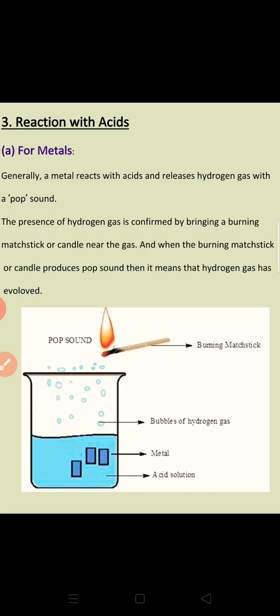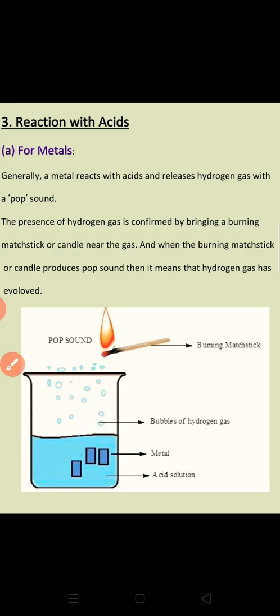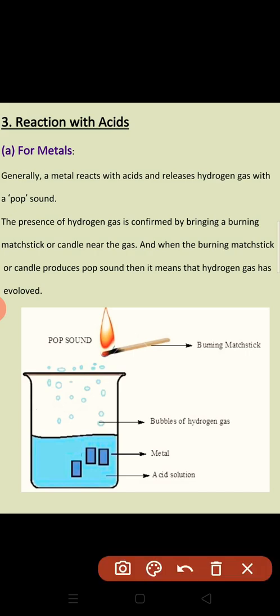As you can see here in the picture, we have to take metal strips in the beaker. Then fill it half with the acid solution. You can see that the metal is reacting with the acid solution. They form bubbles on their sides. You can see that there are bubbles forming.